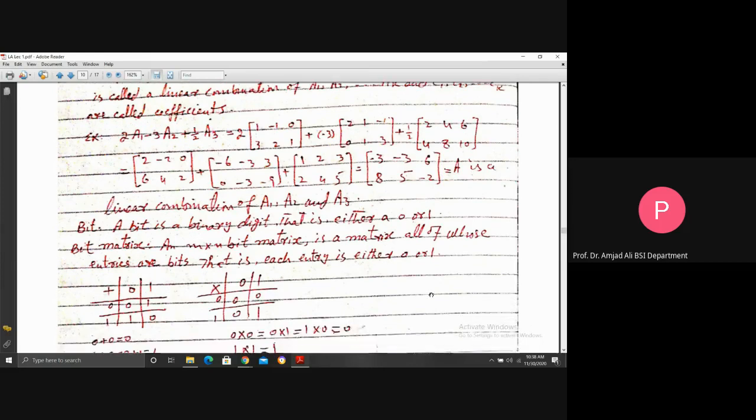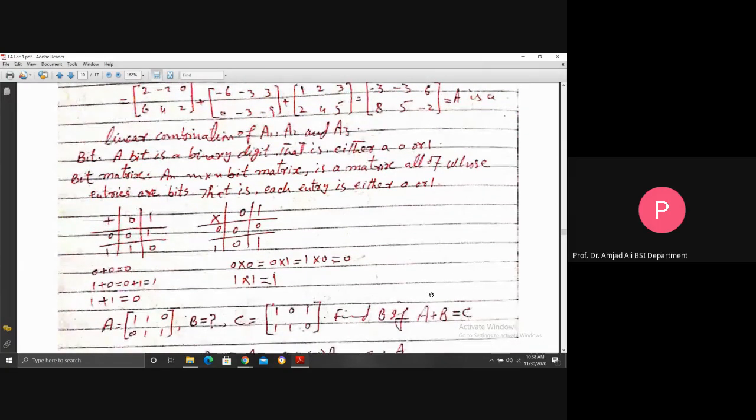For these two digits, two operations are used: one is ordinary addition, and the second is ordinary multiplication. There are two digits in this system, 0 and 1. This is the plus operation. 0 plus 0 is 0. 0 plus 1 is 1. 1 plus 0 is 1. 1 plus 1 is equal to 0. It means that 0 is the identity in this system, and the inverse of 1 is 1, because 1 plus 1 is 0. There is no concept of a negative sign in this binary system.